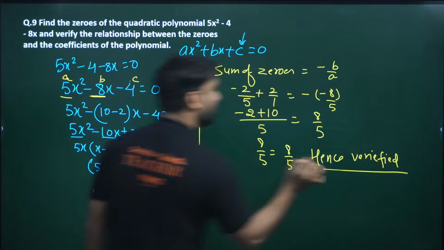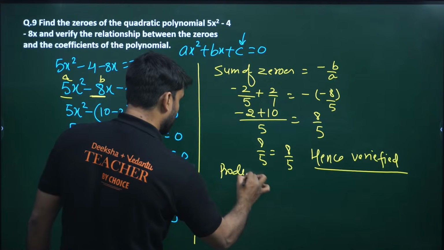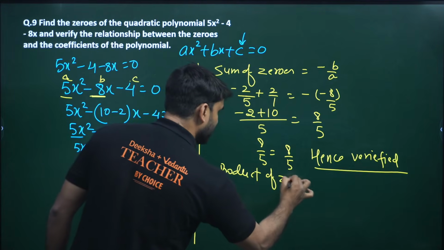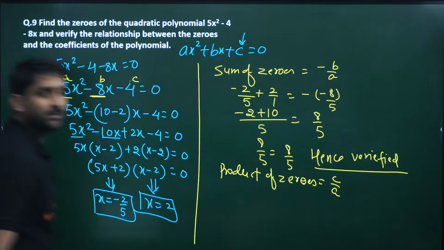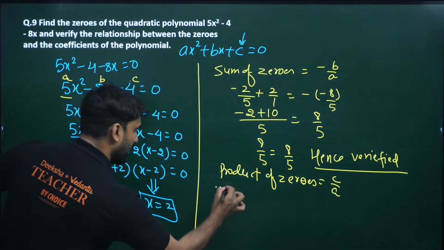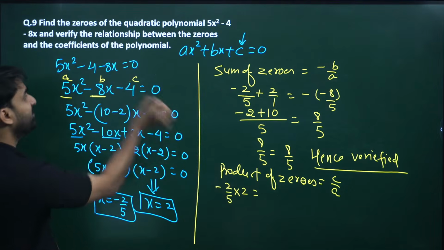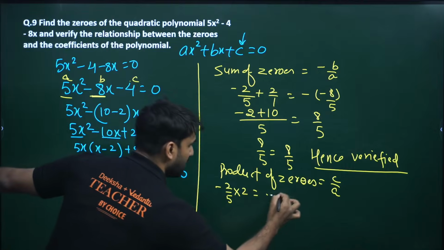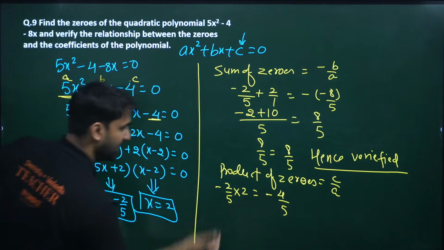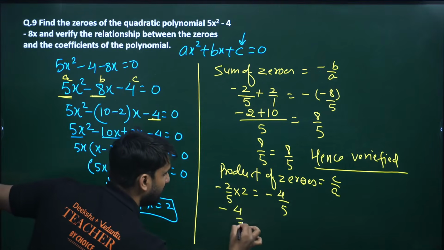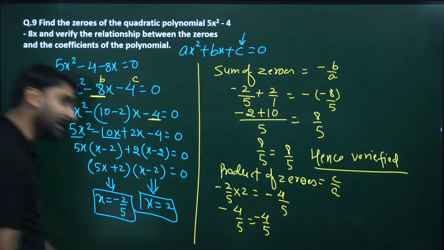We can also verify by using the product of zeros. The product of zeros is c by a. If we multiply these two, minus 2 by 5 into 2 is equal to the product of zeros, c by a. Where is c? C is minus 4. And where is a? A is plus 5. So 2 times 2 is 4, minus 4 by 5, and the right side is also minus 4 by 5, hence verified again.